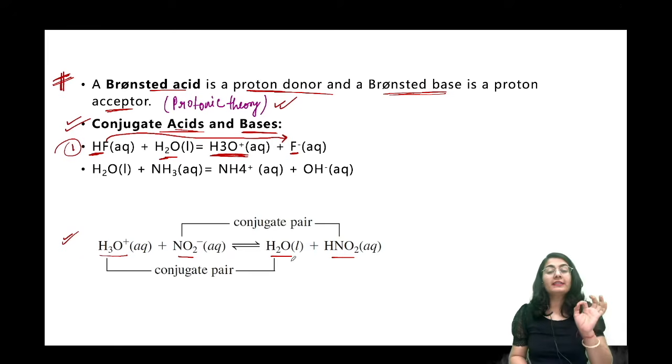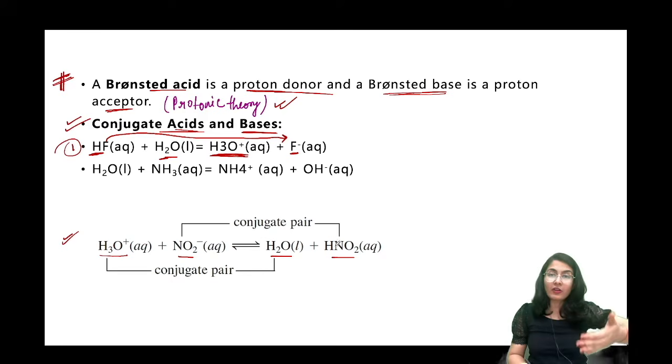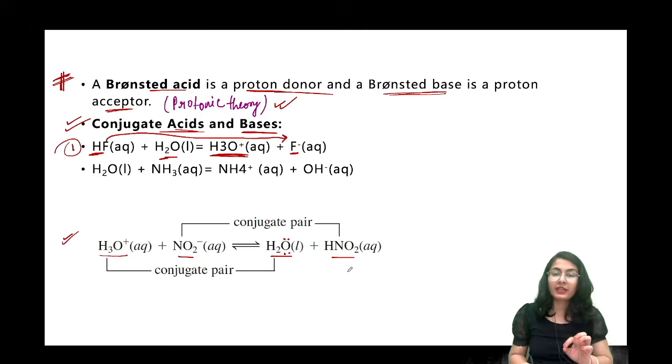Now water is behaving as an acid over here. Sorry, water is behaving as a base over here. Why? Because this molecule is a stronger acid than water, and that is why it has a greater capability of losing a proton as compared to water. So now water is weak in front of it. That is why water has to use the lone pair and accept. So this is the acid and this is the base over here.